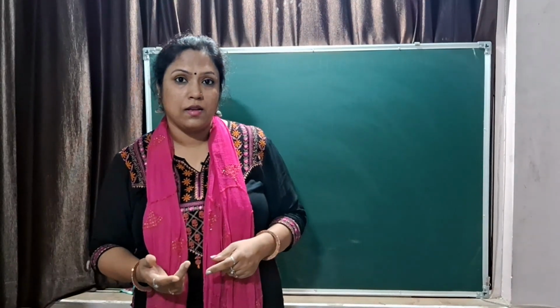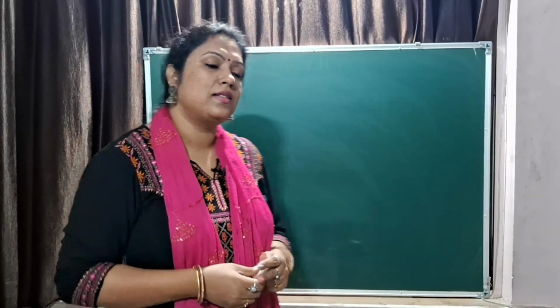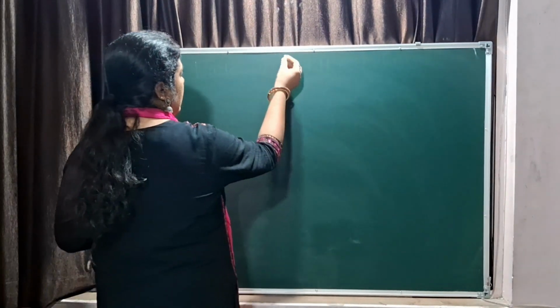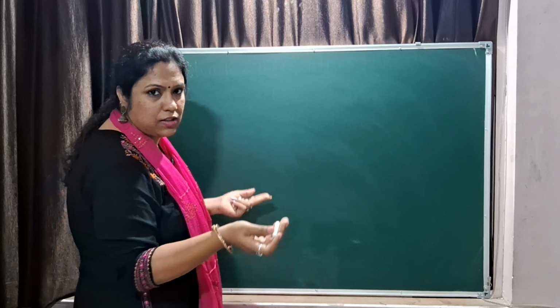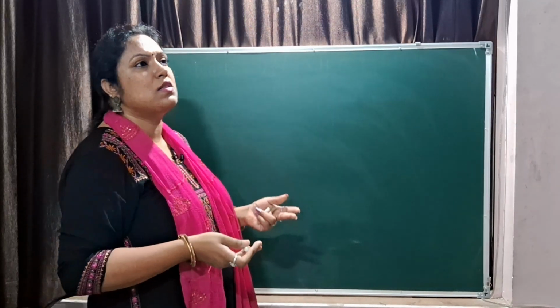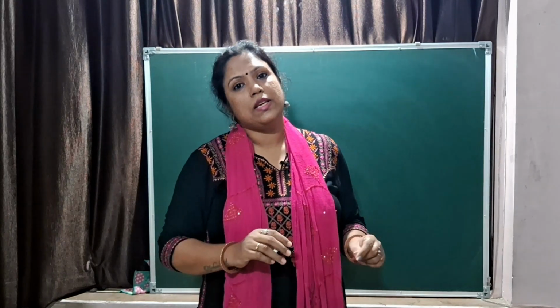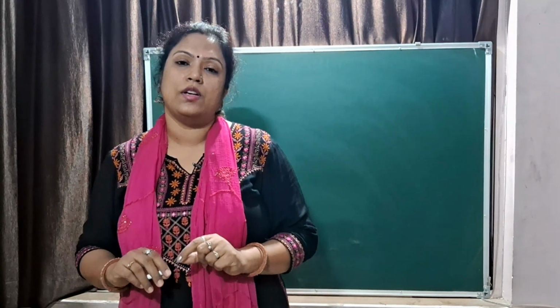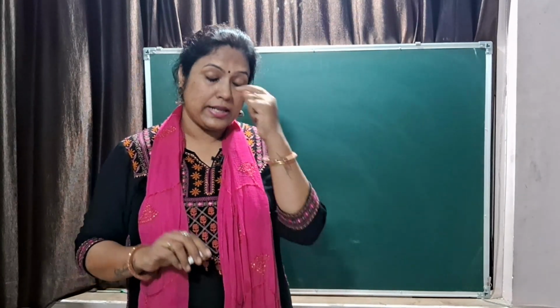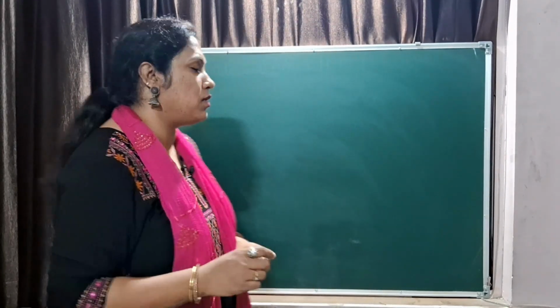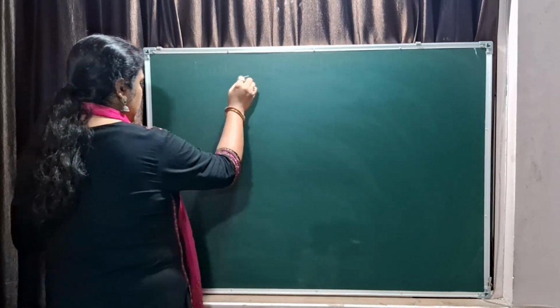So coming back, we will be talking about the main excretory system, that is your kidney and the related organs. You know that any organ system is comprised of various types of cells. Cells are the structural and functional unit. So in this case also, the structural and functional unit of kidney is the nephrons. So we will be talking about kidney, its structure and then the nephrons. So let us quickly draw the kidney.